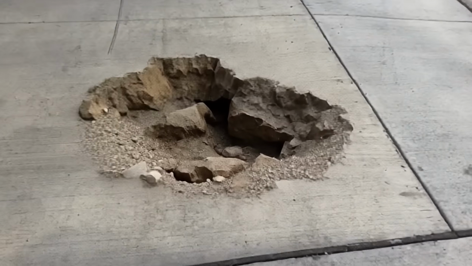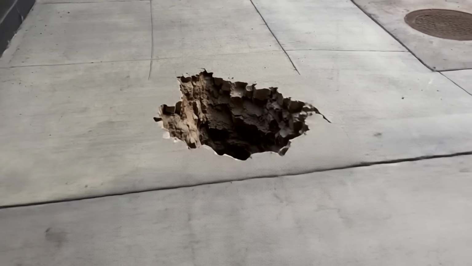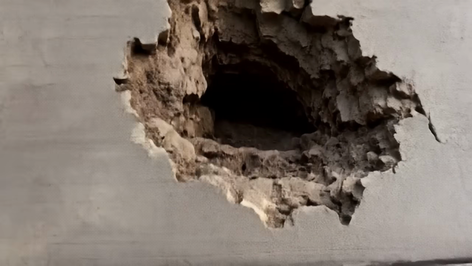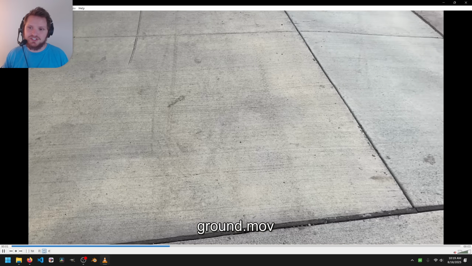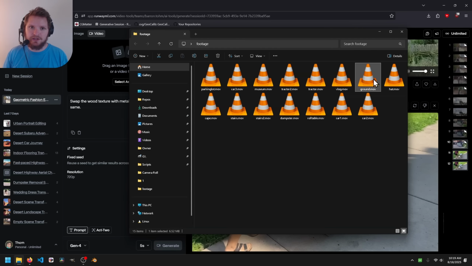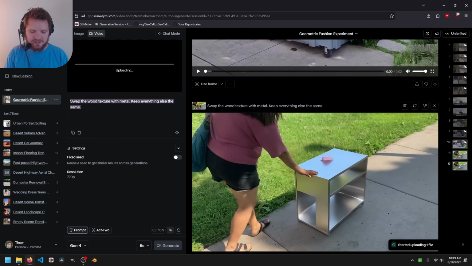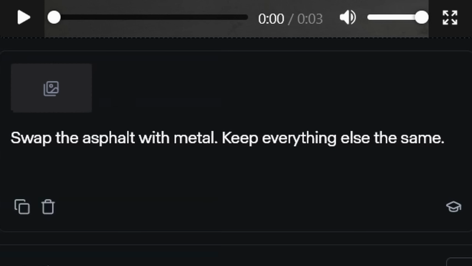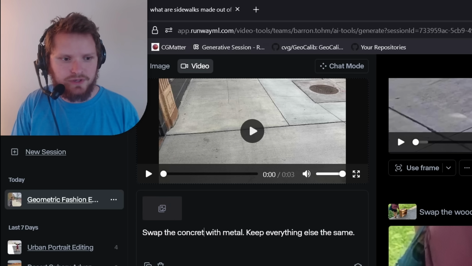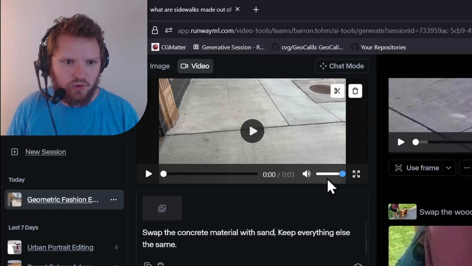Very last one before I get to final thoughts: I want to take this ground, which initially the idea was to put a pole or some ground cracking, take the asphalt sidewalk and replace it with something like a wood floor or maybe even beach sand. Really, I'm just asking, can I make something realistic with the same motion? I'm going to say swap the, is it asphalt? Well, what are sidewalks made out of? Concrete or pavement? Concrete material with sand, keep everything else, which is just the corner of this building over here.